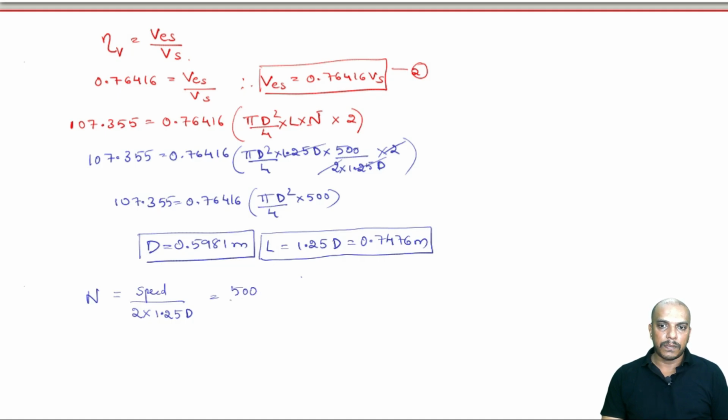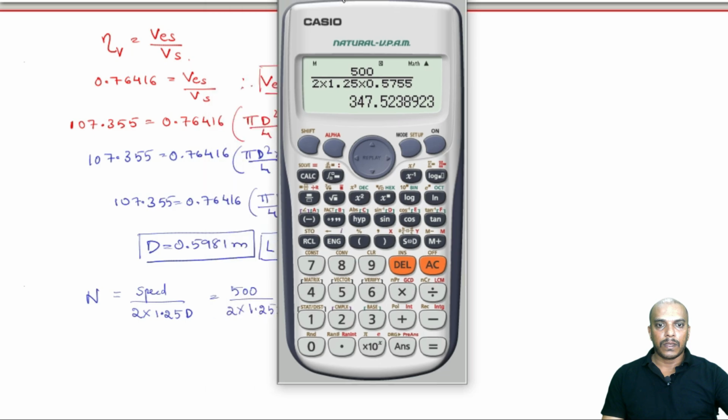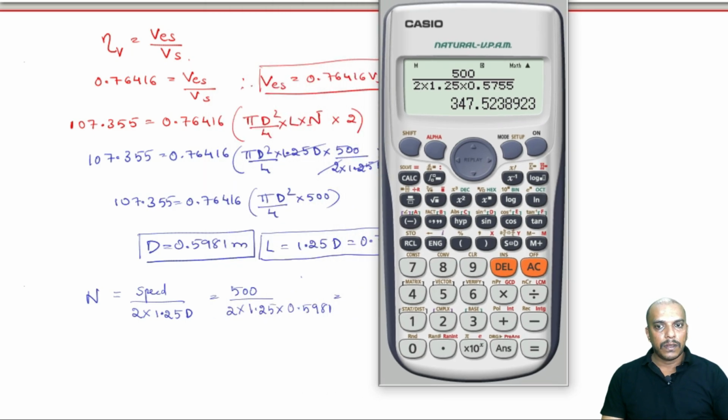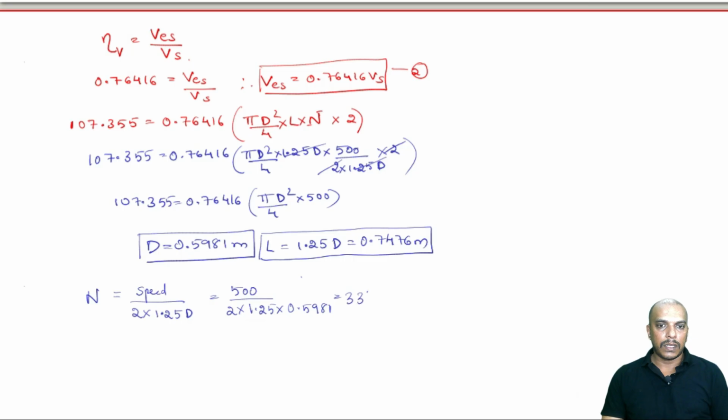For the same piston speed, diameter is the only parameter which is changing, 0.5981. So, 334.39 RPM. Okay. Thank you.